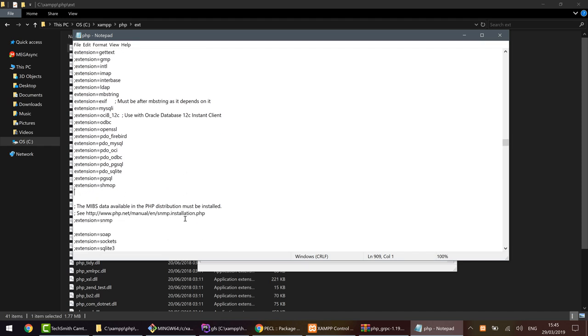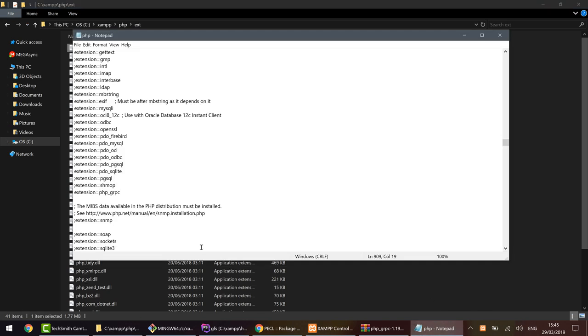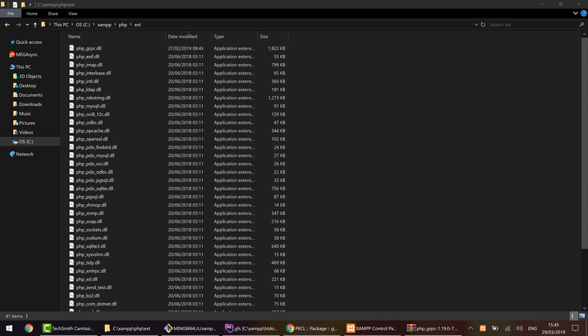is add a new line with the word extension equal to my file name. So what I need to do here is just take the name without the extension DLL and put it inside. Then I need to save this file, close it, and start my Apache server again, and now I have this extension enabled in my PHP engine.